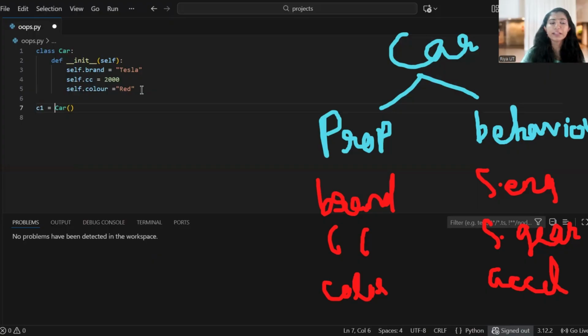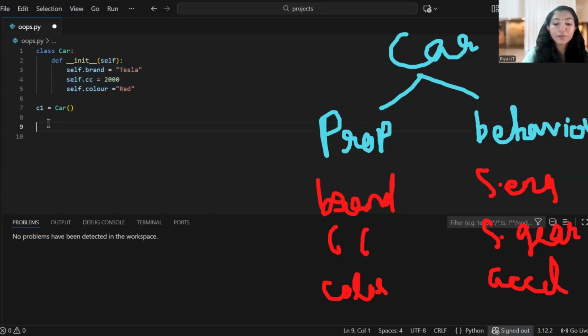You can give any reference. Here I'm giving it as C1, like car 1. You can give any name. I just gave C1. Then I want to print these values. I want to print Tesla, this CC, as well as red.